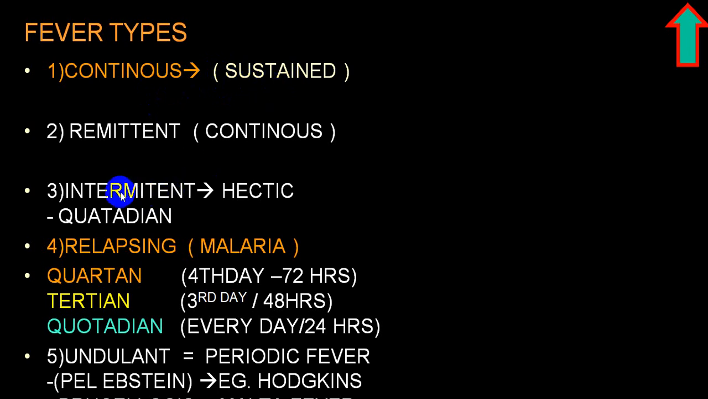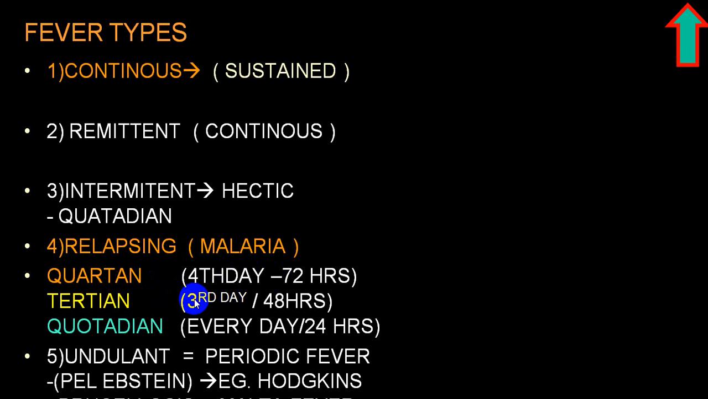But if it touches normal at least once in 24 hours, we call that an intermittent fever. And depending upon when it touches normal and when is the second spike, there are different names given. So that we call a relapsing fever. That is quartan, meaning every fourth day you get fever with a gap of 72 hours between the two spikes.